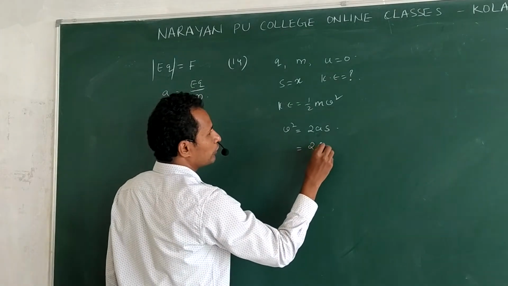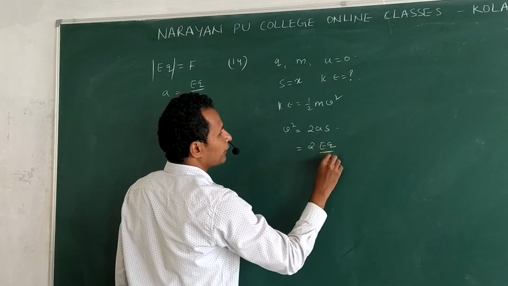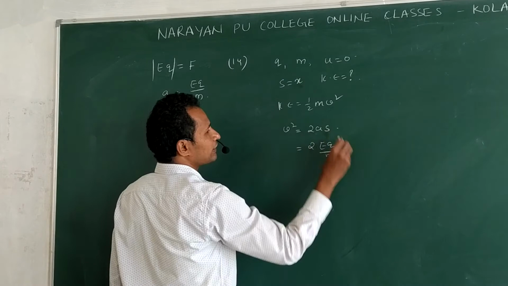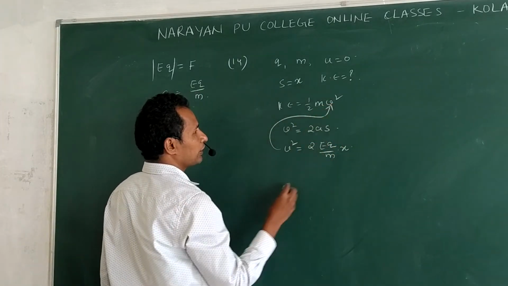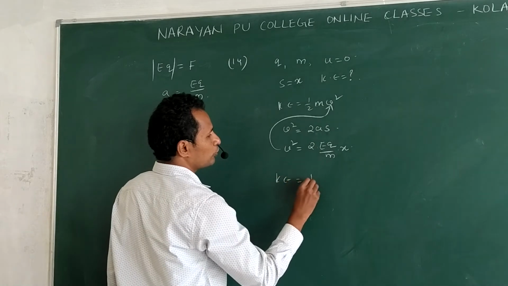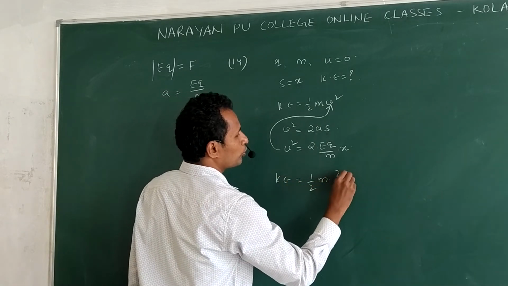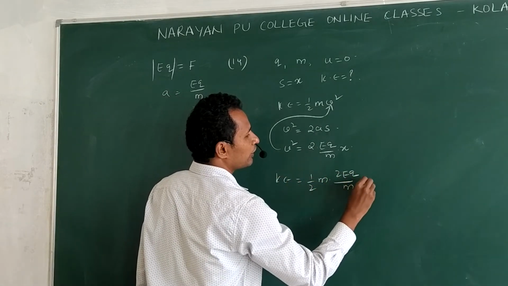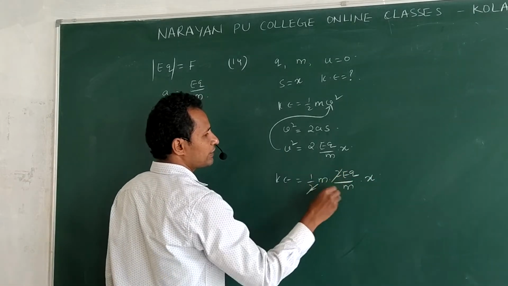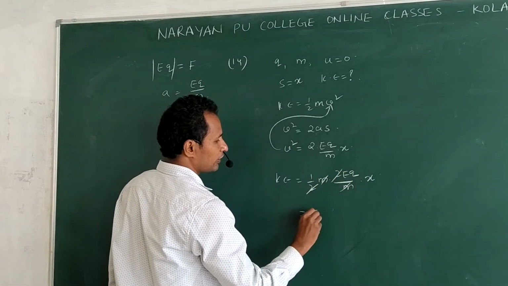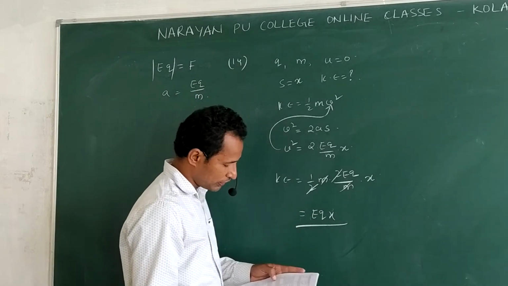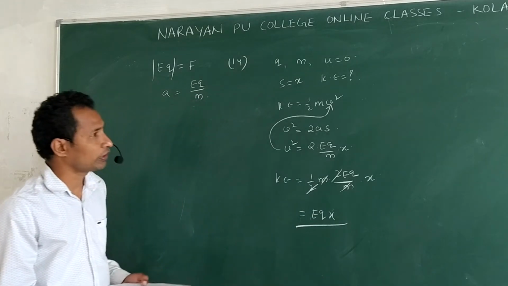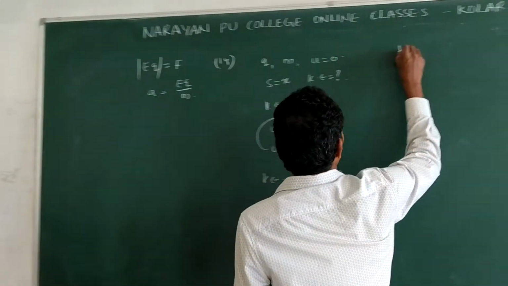So this is 2 into EQ by m into displacement given as x. This is the v square value. Substitute this v square here. Then KE is equal to half m into 2EQ by m into x. 2 cancels, m cancels. This is EQx. Now the option is the third option. Clear?